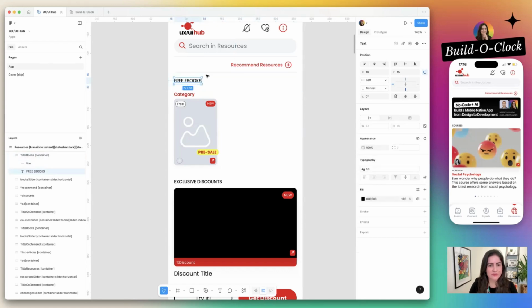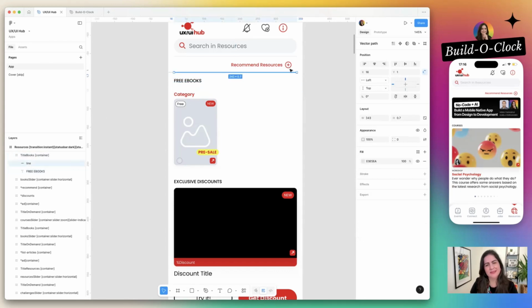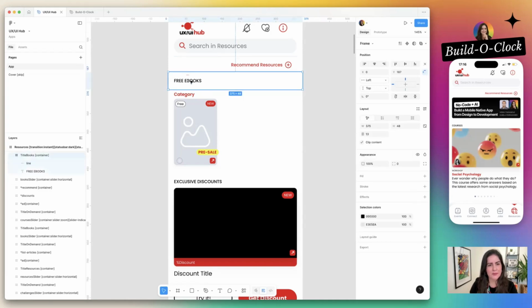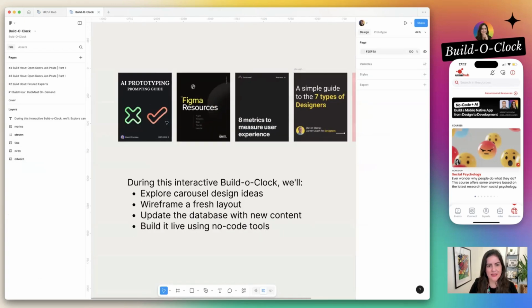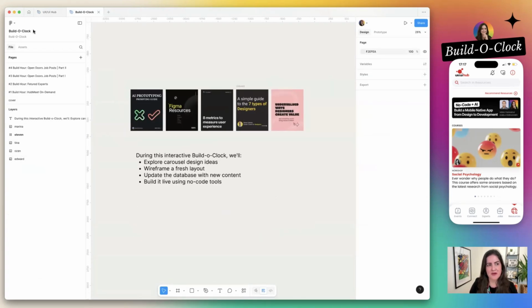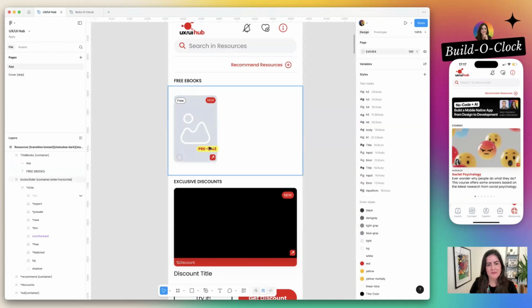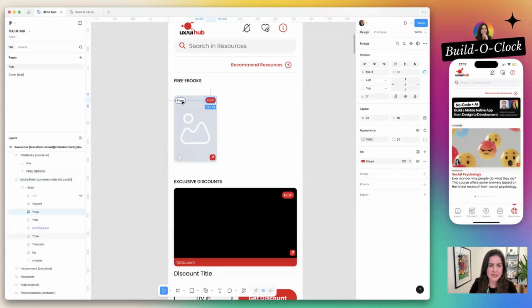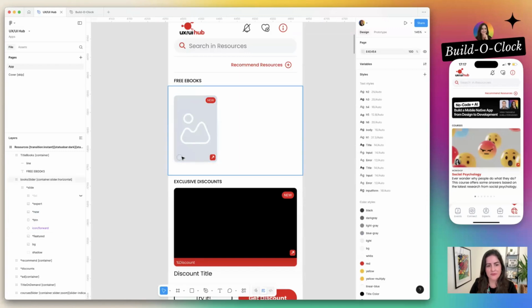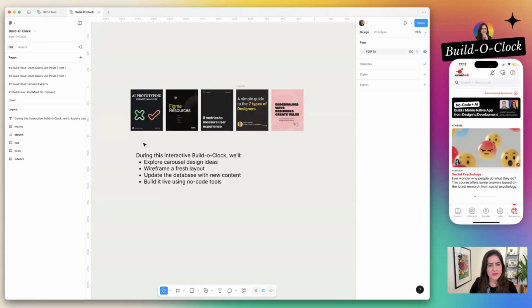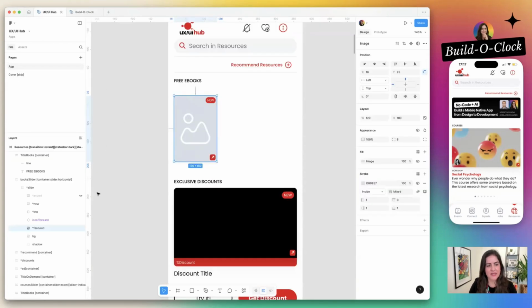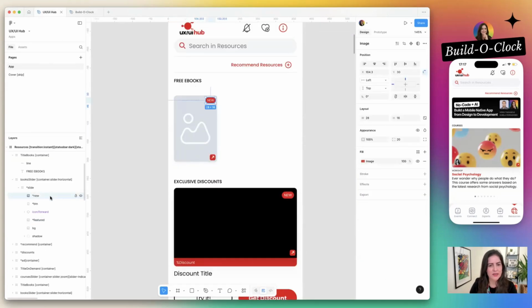So now I just remove this line. I don't need, I will keep it. We don't really need a category for it right now. Most of the times you see the title, it's already on the eBooks. So we also don't need a title or anything. There is no pre-sale here. We can keep the new. It's always free, so there is no reason for us to have that. This expert, because most of the time they also put their faces on it, so I actually don't need it. I will even remove. The new, it's good.